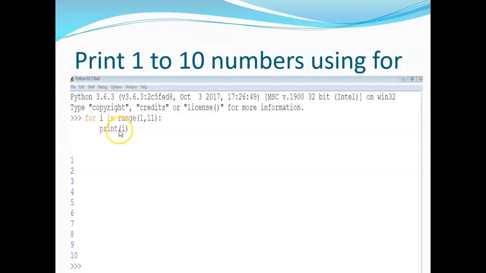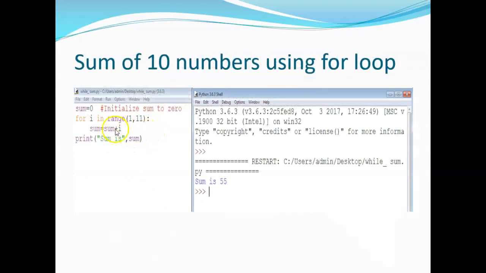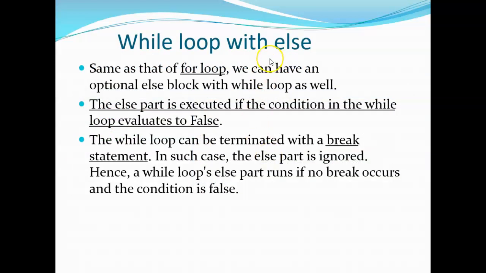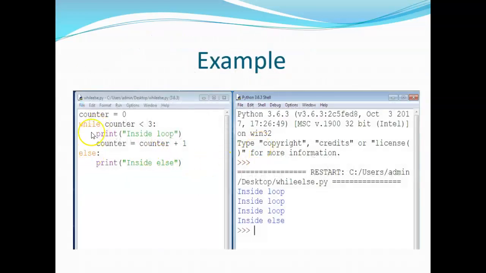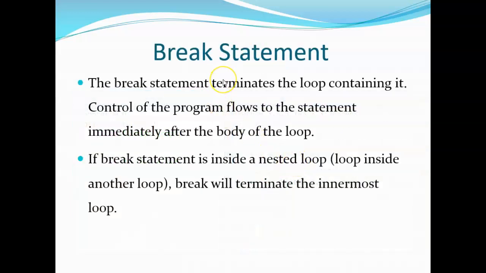Here you can see a print of 1 to 11. You can make this print within the for loop and observe the output. In the same way, while loop with else: if this test condition is false, obviously the else will execute. Break and continue we can use in iterative statements.